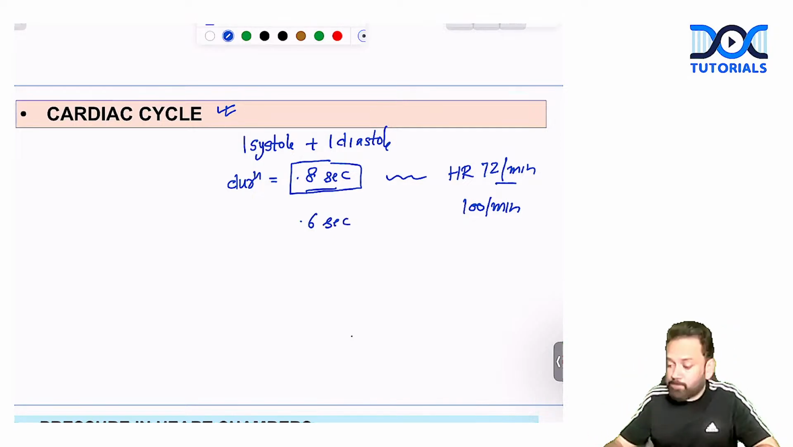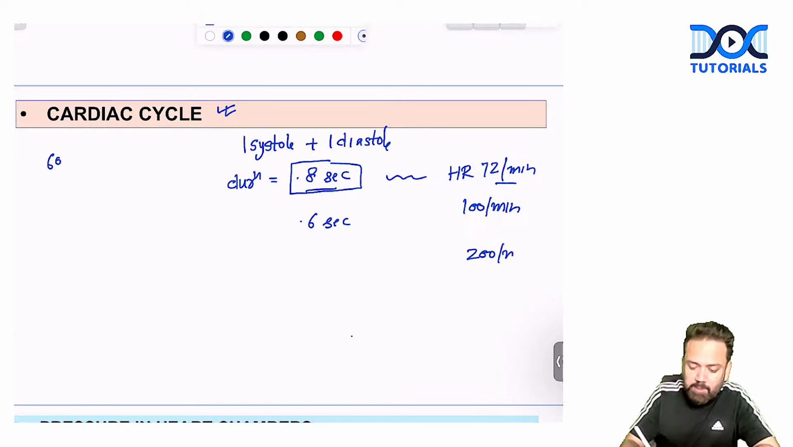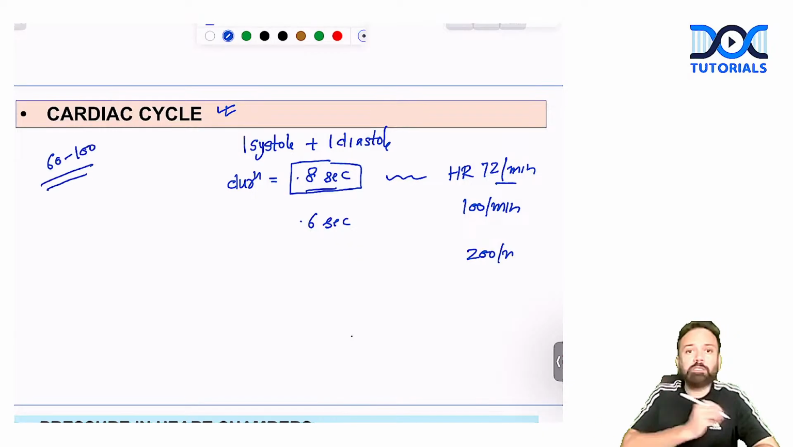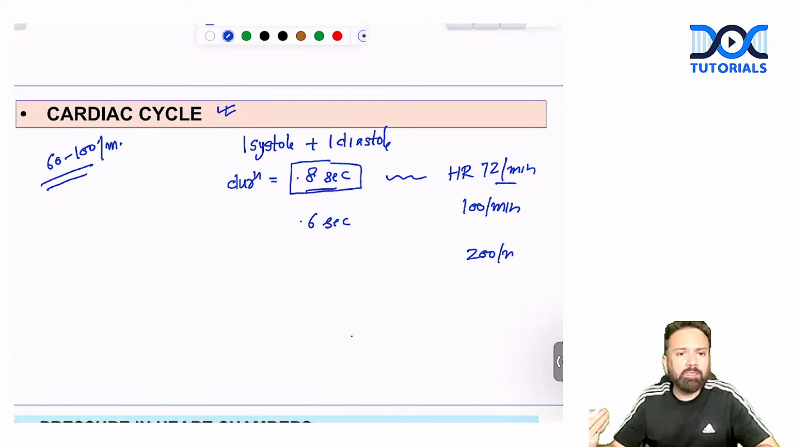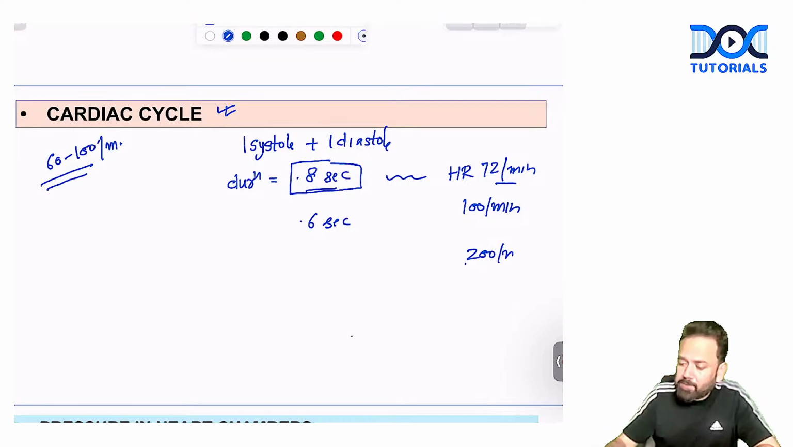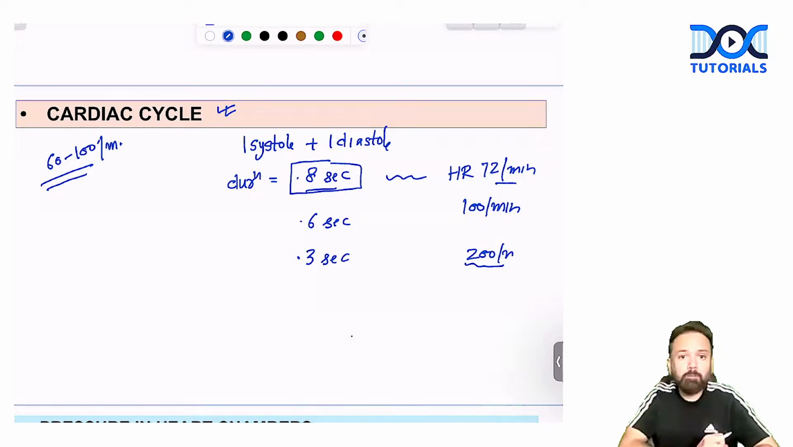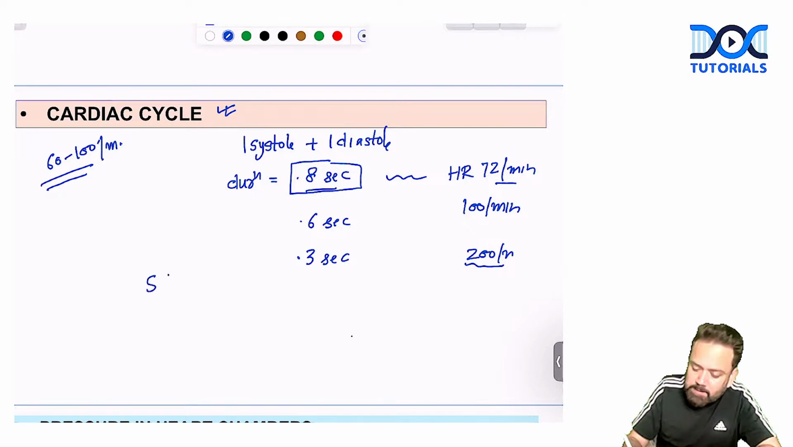If heart rate is, suppose, 200 per minute, tachycardia. See, what is the normal heart rate? 60 to 100 per minute. I'm just assuming that you are doing exercise or whatever may be the reason. If heart rate is 200 per minute, the duration will be only 0.3 second, very little. That is why there is tachycardia. So systole will decrease as well as diastole, but diastole is going to decrease a lot.